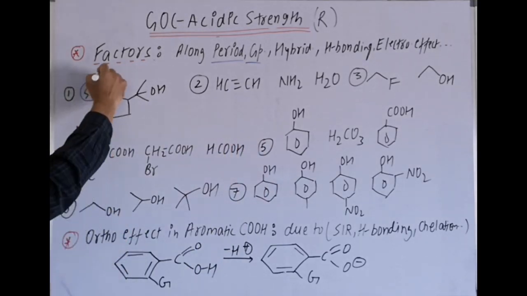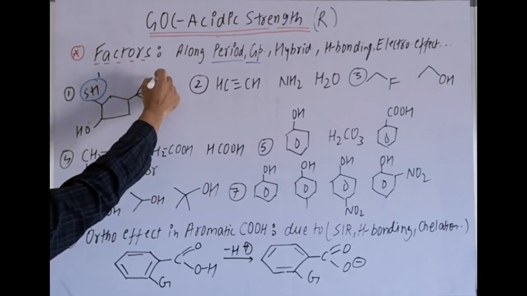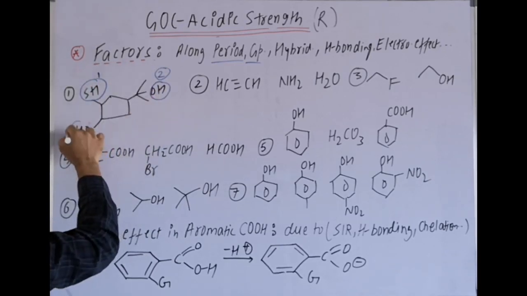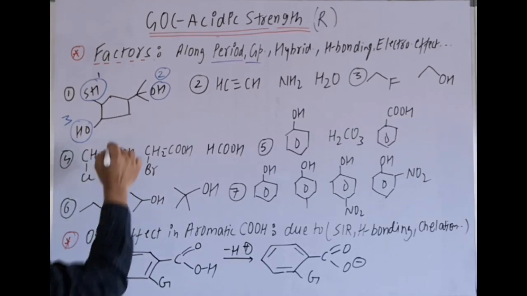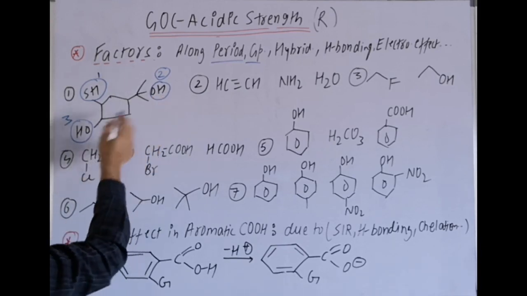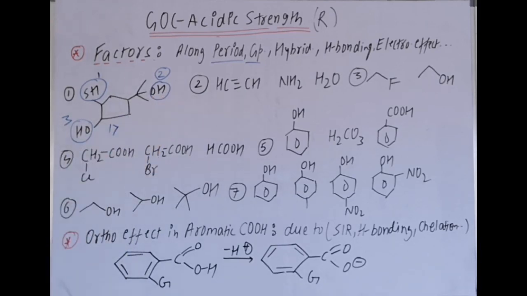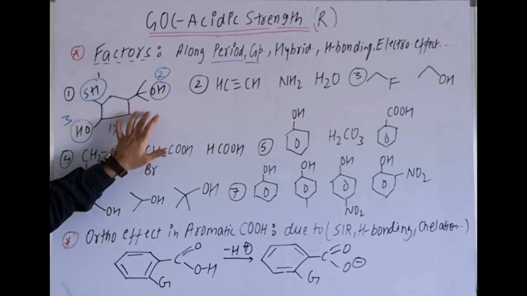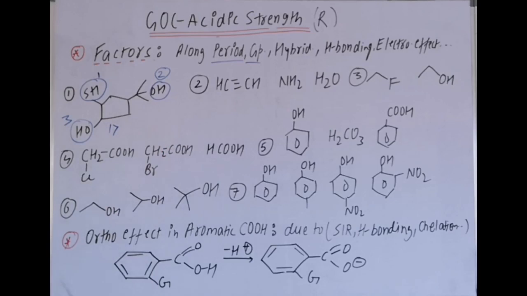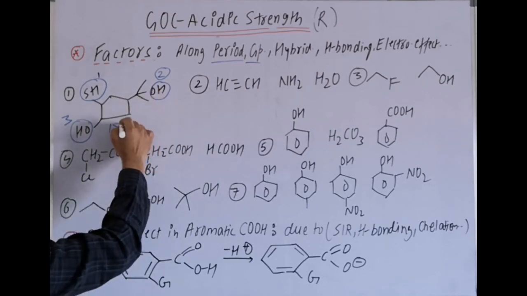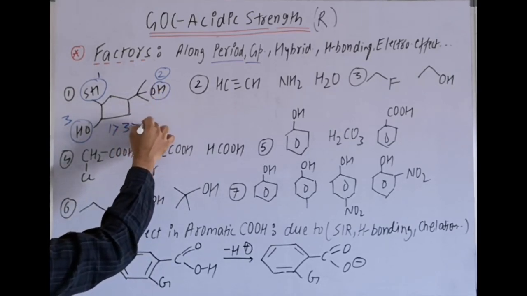So if I mark it as 1, this as 2 and this as 3. Now here, if we have to talk about the acidic strength, SH will be maximum, top to bottom trend. Now between second and 3, second is tertiary alcohol and 3 is secondary alcohol, and we know the more the electron releasing effects, the lesser will be the acidic strength. So therefore it is 3 more than 2.